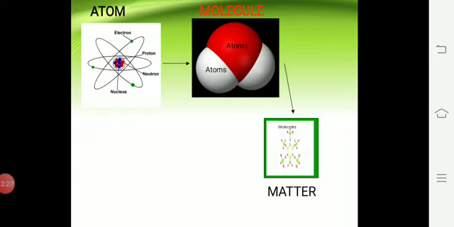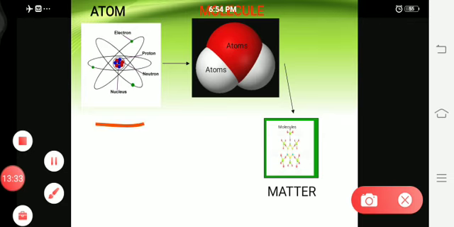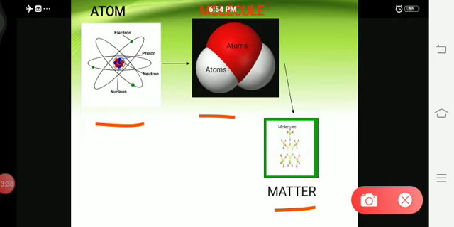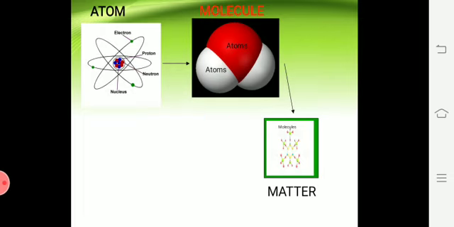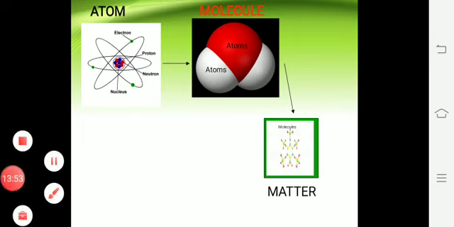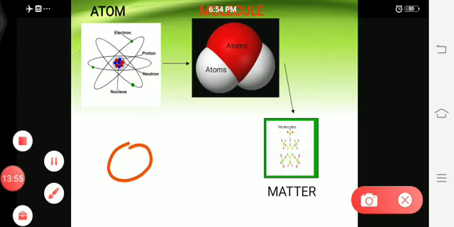So this is the picture what I said. First one you can see atom, this is molecule, and this one is matter. So listen, first thing you are going to see about atom. This is atom. When you see atom, you can find nucleus. Center there is a circle. See, the center circle is called nucleus.